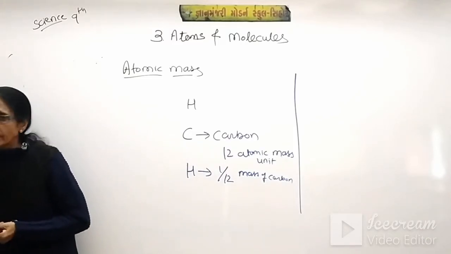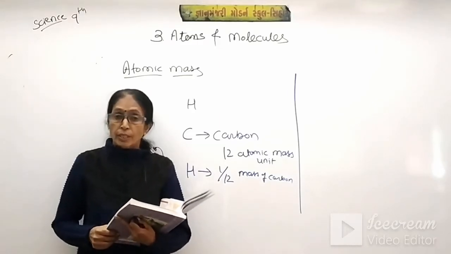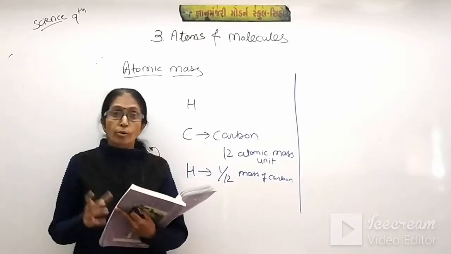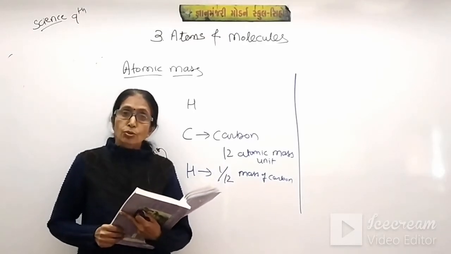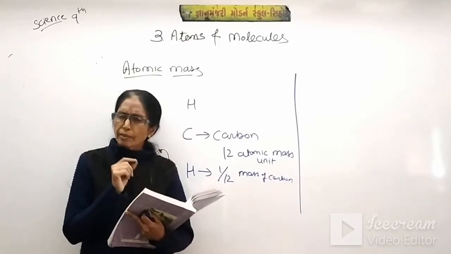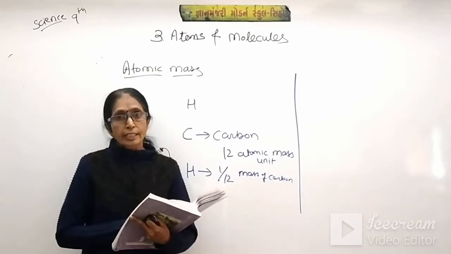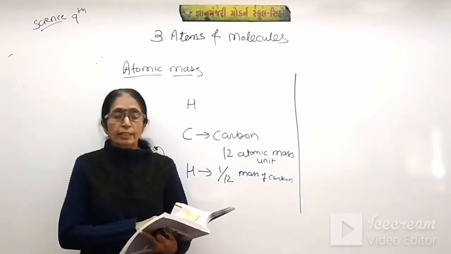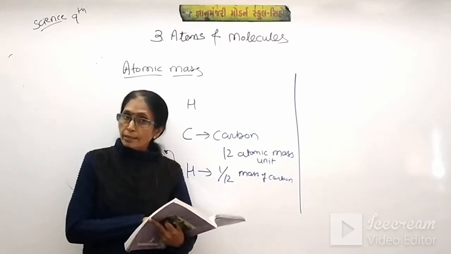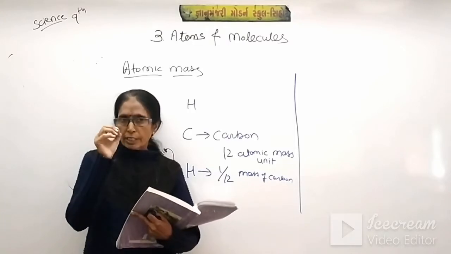Students, in the previous session we discussed the radii of atoms. It is also very negligible. It can be calculated in nanometers, and 10⁻⁹ meter is equal to 1 nanometer. So nanometer is a very small unit, and the radius is a distance, and it was calculated in terms of nanometers. Today we are discussing mass, and also the mass of the hydrogen atom, a very small atom.